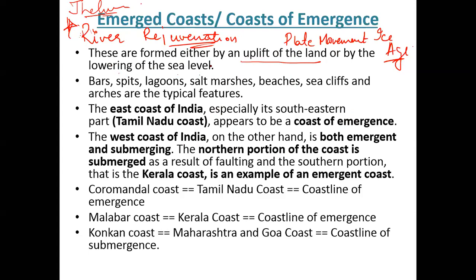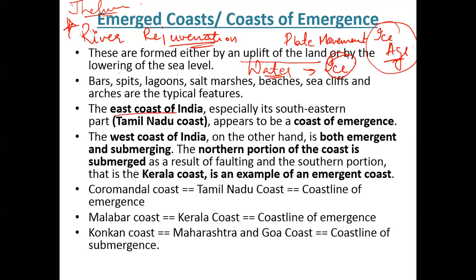Now, how will the lowering of the sea level take place? If there is an ice age, because there is a continuous ice age, the water will be locked in the form of ice, and the overall area coverage of water will be less, and you will have the emergent coast.